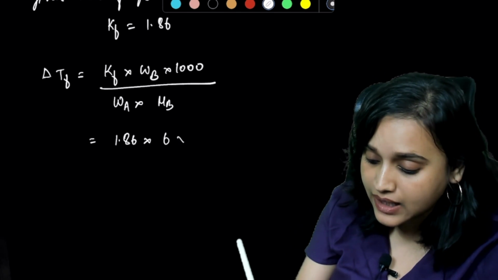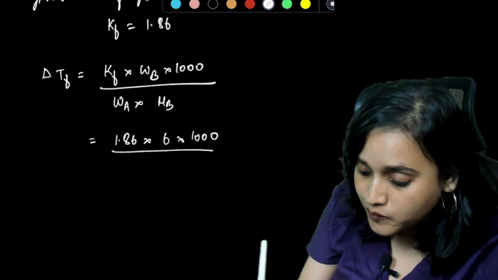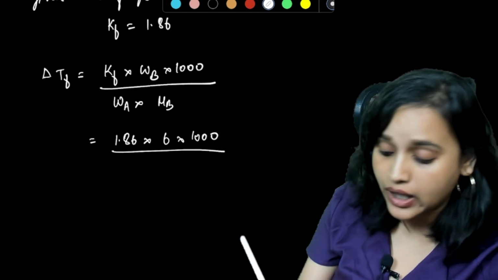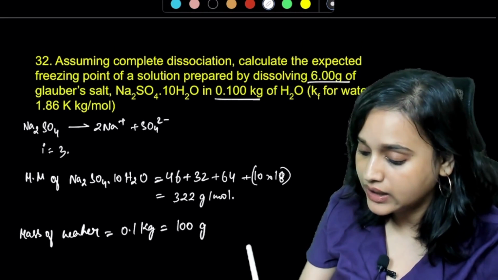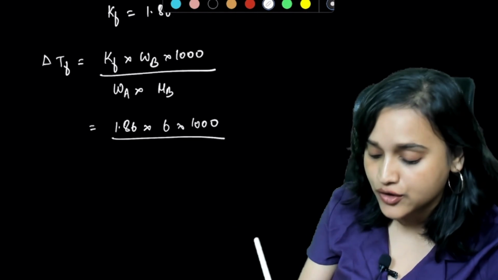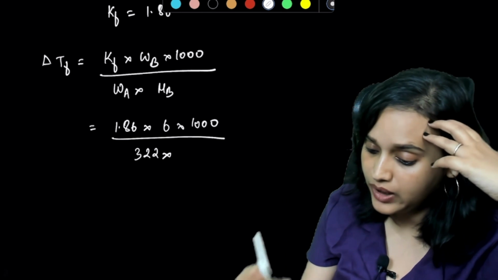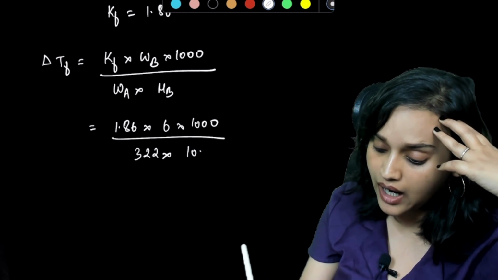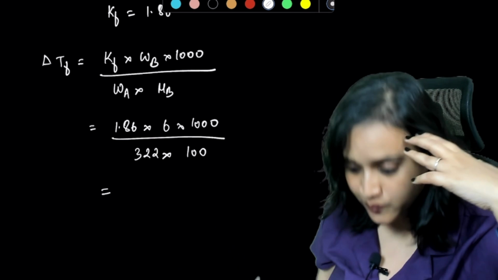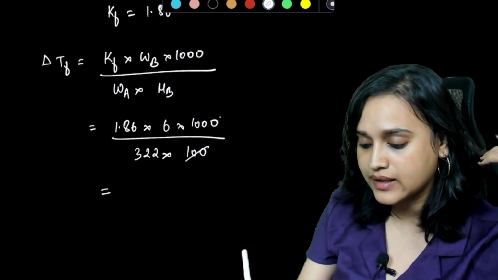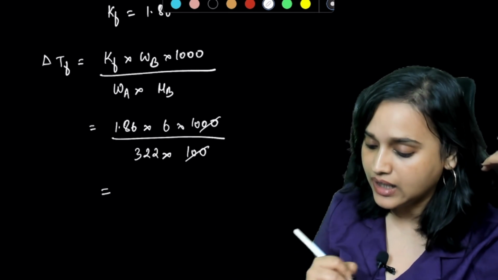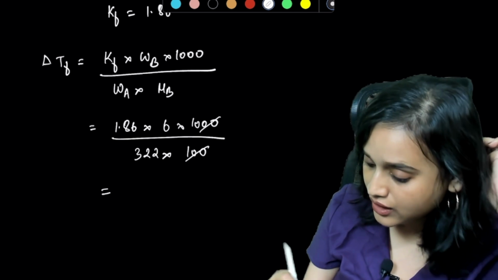WB is going to be 6 multiplied with 1000 divided by WA. Remember, we calculated it 322. So it will be 322 multiplied with mass is 100. Correct? Yes. Now when you calculate this, this and this is cancelled. So this is 10 here, 6 and 322.